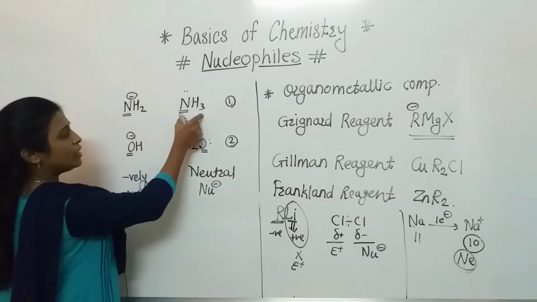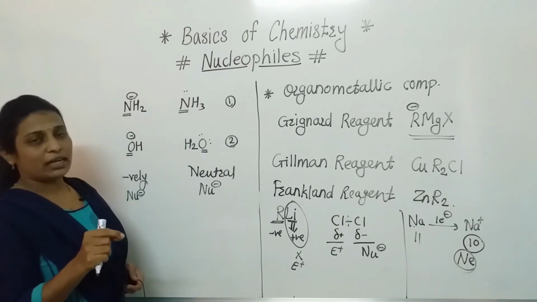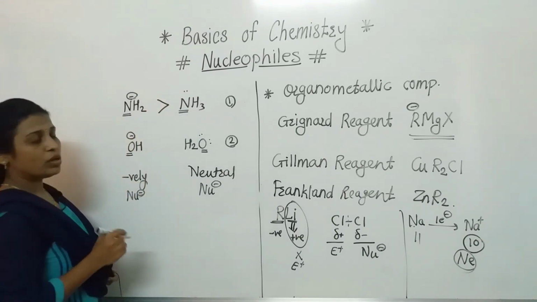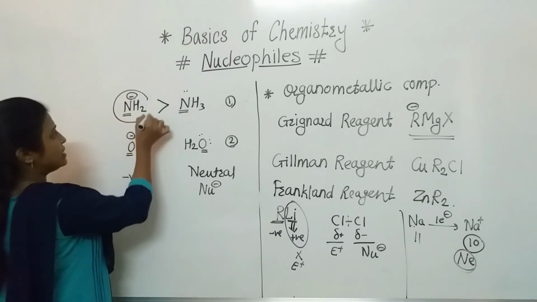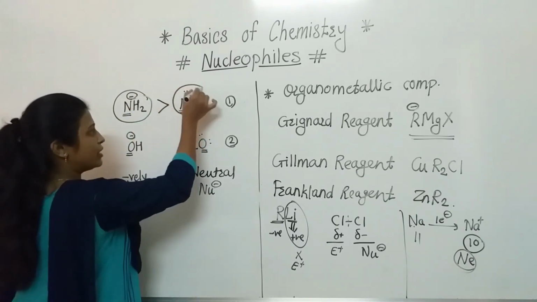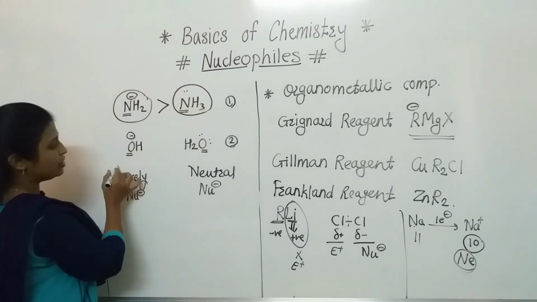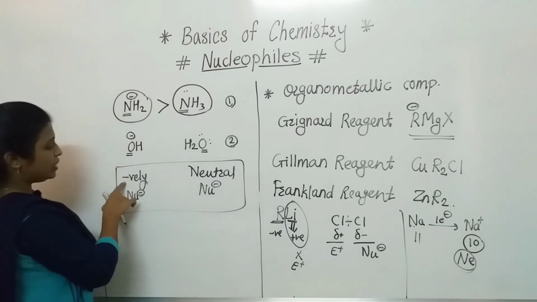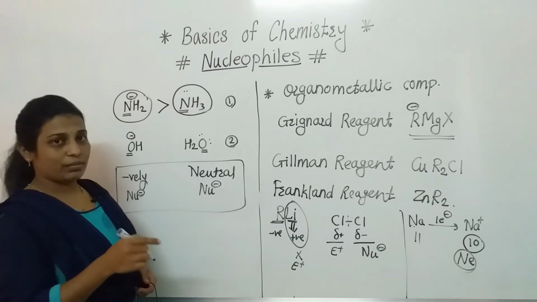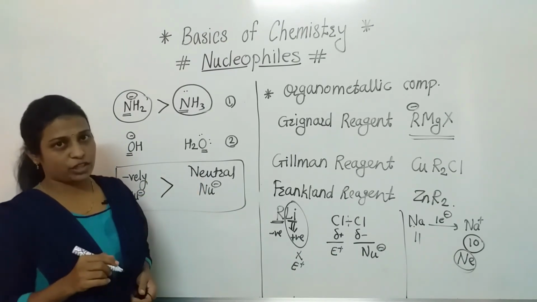If the reactive atom in a nucleophile carries negative charge, it is more reactive, meaning it increases the rate of reaction more than the reactive atom present in the neutral nucleophile. So keep in mind the general statement we can write here: in a negatively charged nucleophile the reactive atom is negative, so it is better than the neutral reactive atom.